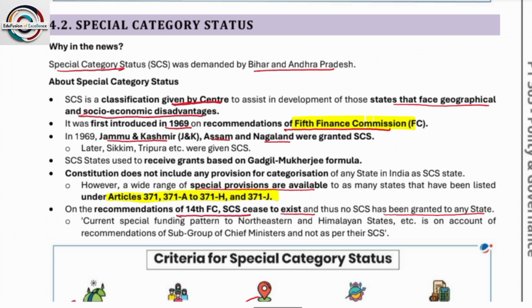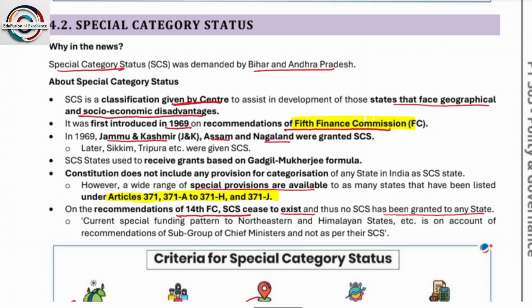Gadgil-Mukherjee formula. The Constitution does not include any provisions for categorizing any state in India as a special category state. Please remember, the Constitution does not provide any special category status. However, a wide range of special provisions are available to many states, for example Articles 371, 371A, B, C, D, E,